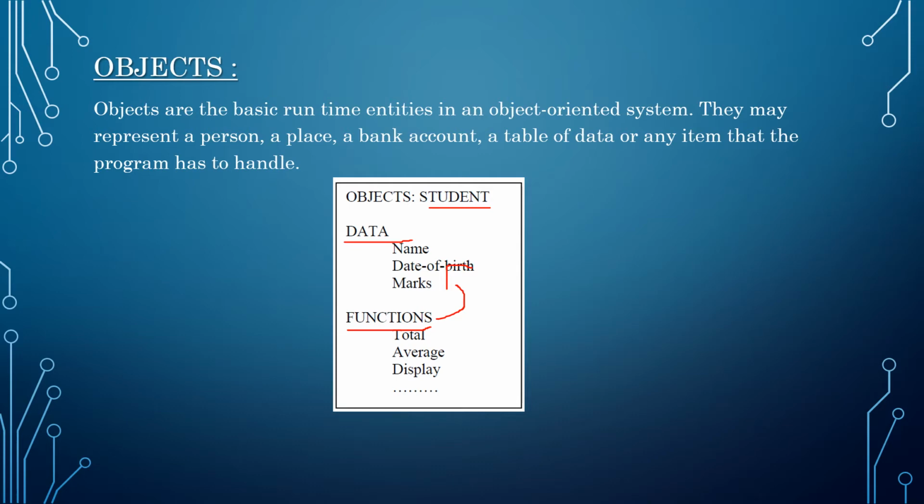Here, for the student object, some data which is specified here are name, date of birth, marks, and functions are total, to perform the calculation of total based on the data available, and average, and display. Display is used to display the marks and average or whatever the calculation has been done. Using the display function, all the operations and the result will be displayed to the user.